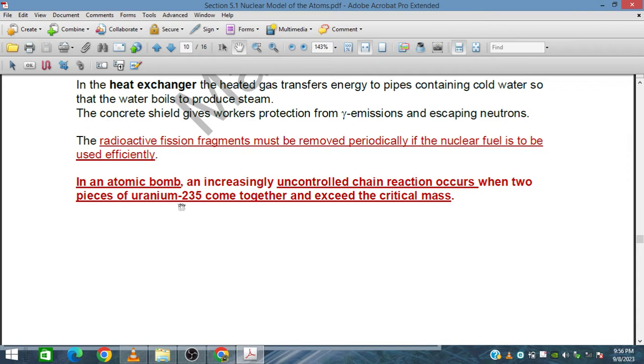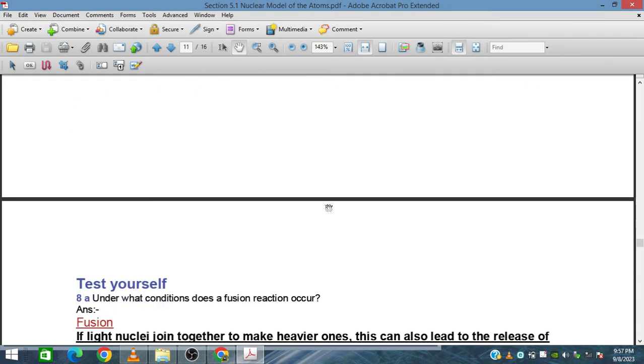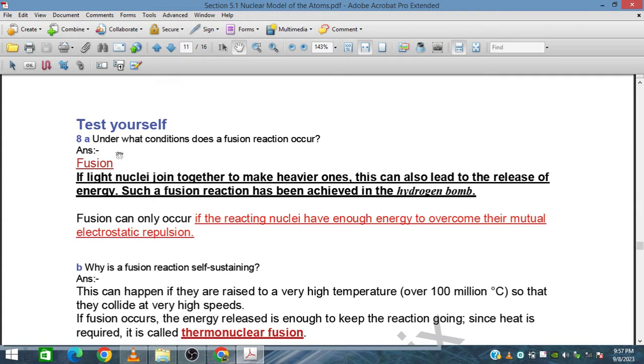When two pieces of this come together and exceed the critical mass, an uncontrolled chain reaction starts, and it becomes a nuclear bomb, an atomic bomb. Under what condition does a fission reaction occur?